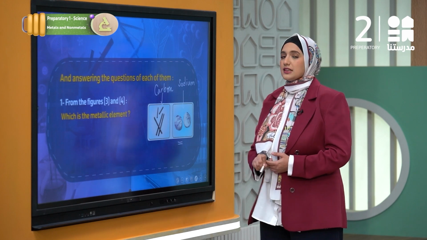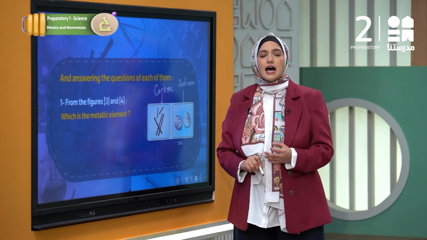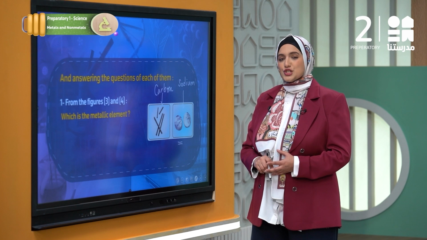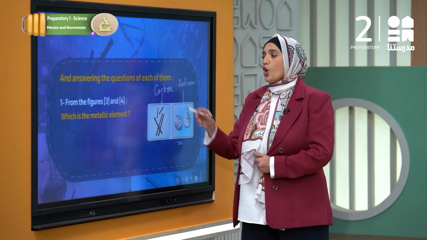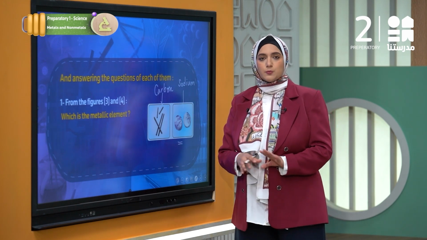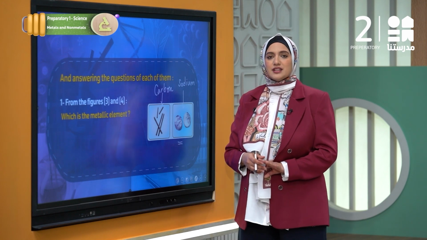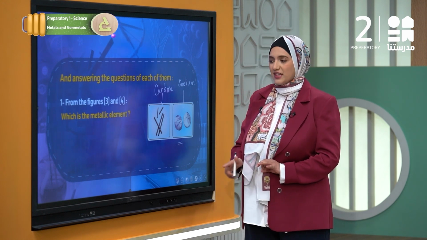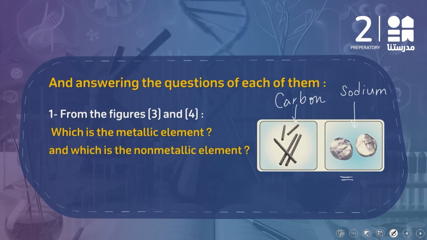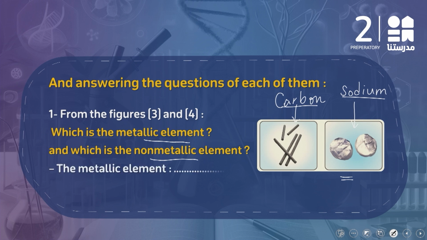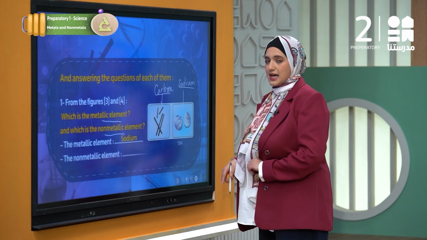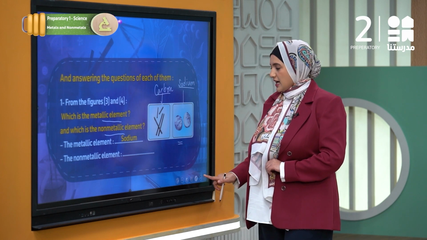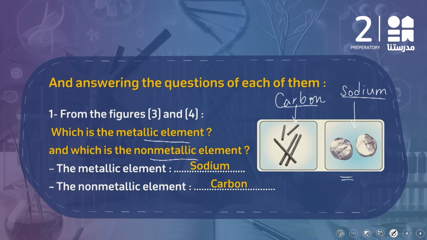You will observe that sodium is a substance that has that metallic luster, so it would be considered a metal, while carbon is dull, it's black, it doesn't have any metallic appearance, and that's why it's a non-metal. So which is the metallic element? It will be sodium. And which is the non-metallic element? It will be carbon or graphite. So the metallic element is sodium because it has the metallic appearance or brightness, and the non-metallic one will be carbon.